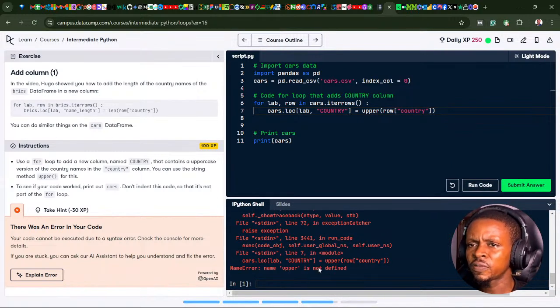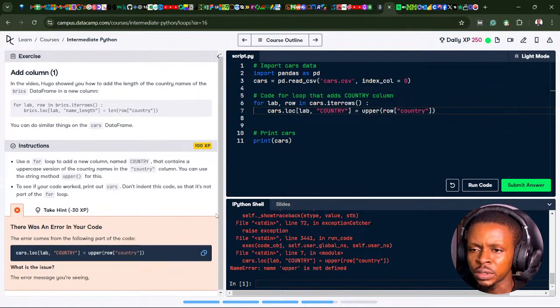It says upper is not defined. Why do I have to define upper? Oh, okay, let's use the AI to try and troubleshoot it.